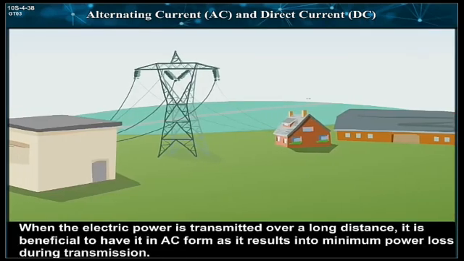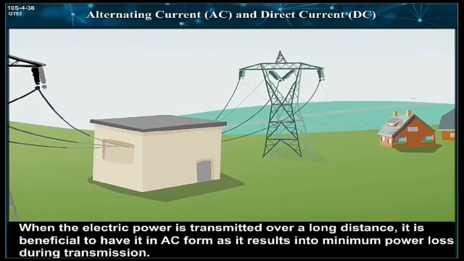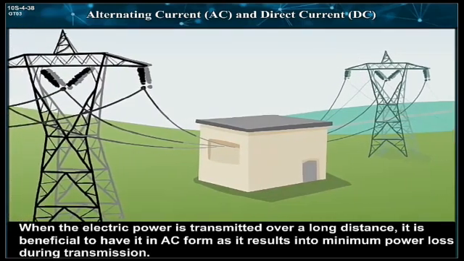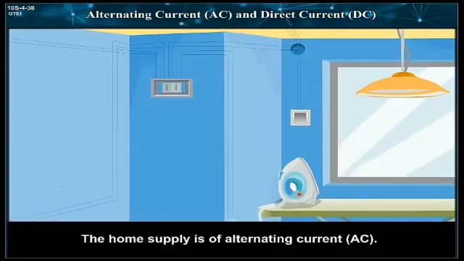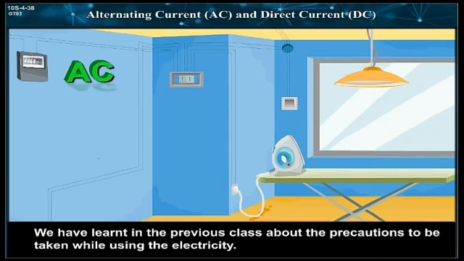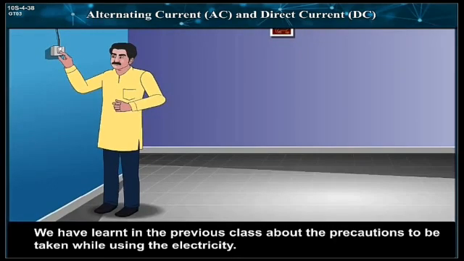When the electric power is transmitted over a long distance, it is beneficial to have it in AC form as it results into minimum power loss during transmission. The home supply is of alternating current AC. We have learnt in the previous class about the precautions to be taken while using the electricity.